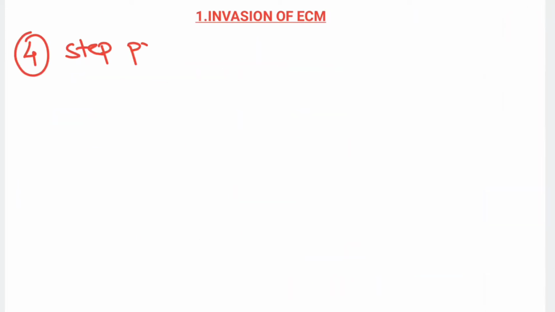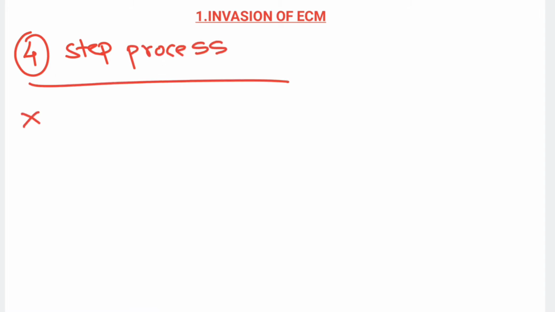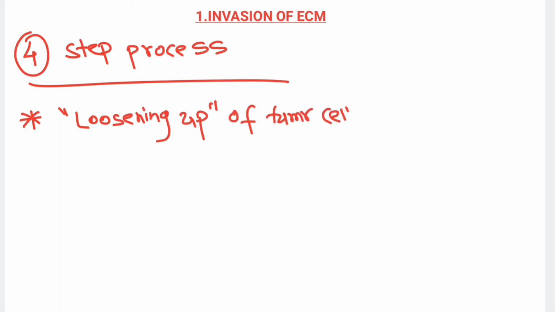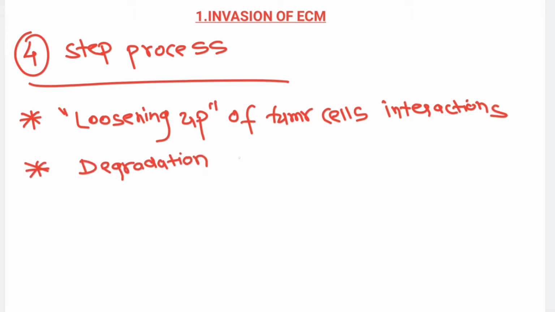So first of all, let's discuss the invasion of extracellular matrix. The invasion of extracellular matrix is a four-step process. The first step is loosening up of the attached tumor cells. The tumor cells have to be loose. So loosening up of tumor cell interaction is the first step. The second step, after loosening, is that they will degrade the extracellular matrix in the tissue.